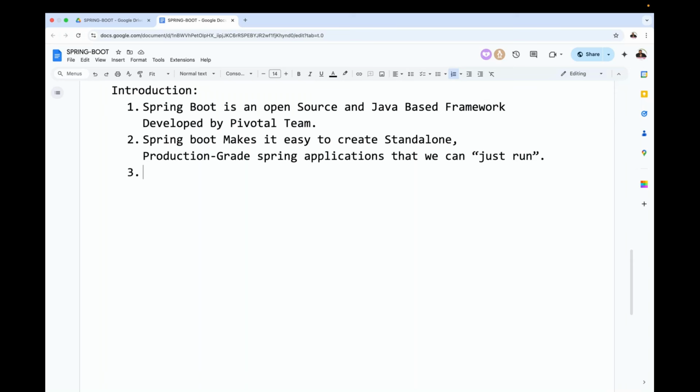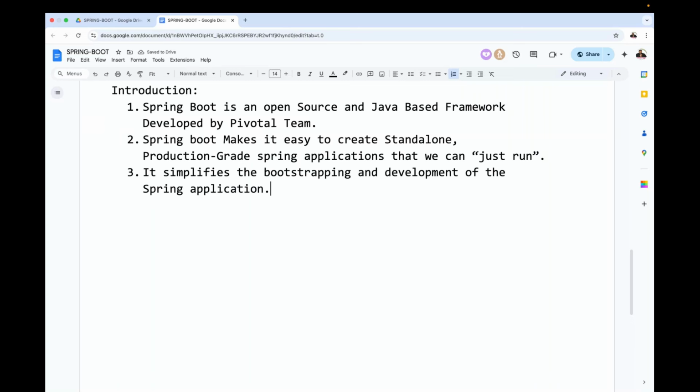another important point. Here we have to understand that it simplifies the bootstrapping and development of Spring applications. First of all, bootstrapping. Spring Boot, the name itself is giving clarity. Now again, I'm talking about bootstrapping.